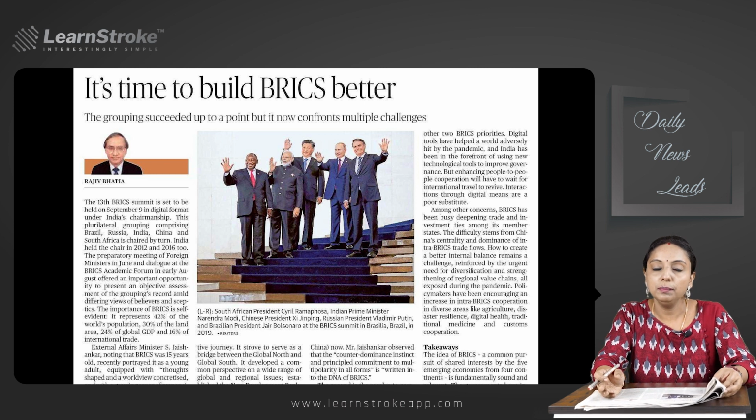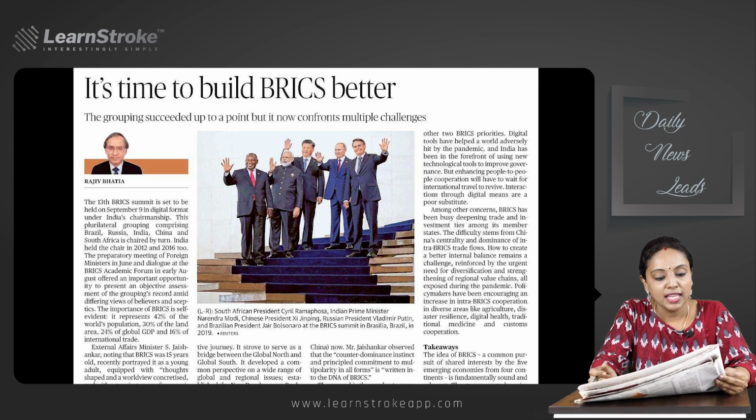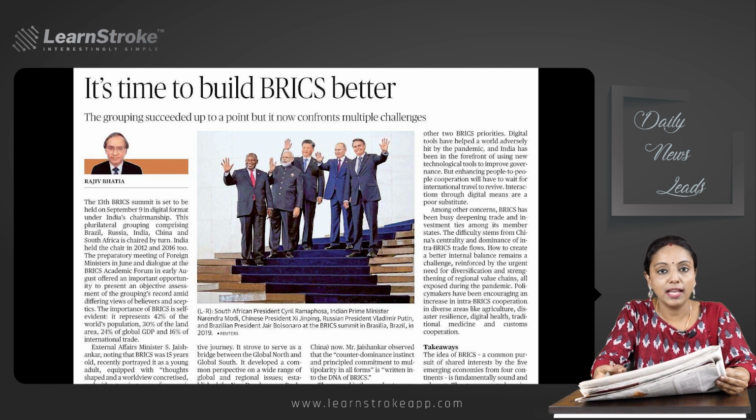That is very important because in prelims they often ask which summit was held under the chairmanship of which country. Such questions are UPSC type questions. And the importance of BRICS is self-evident. It represents 42% of the world population, 30% of the land area, 24% of global GDP, and 16% of international trade. So in this article, they have a mention about the New Development Bank, popularly known as the BRICS Bank.